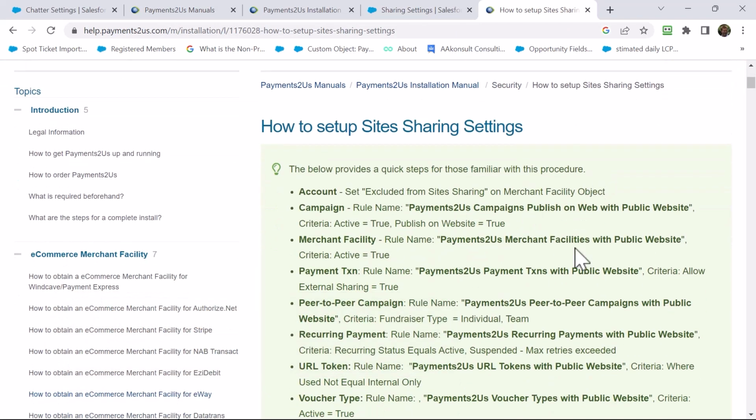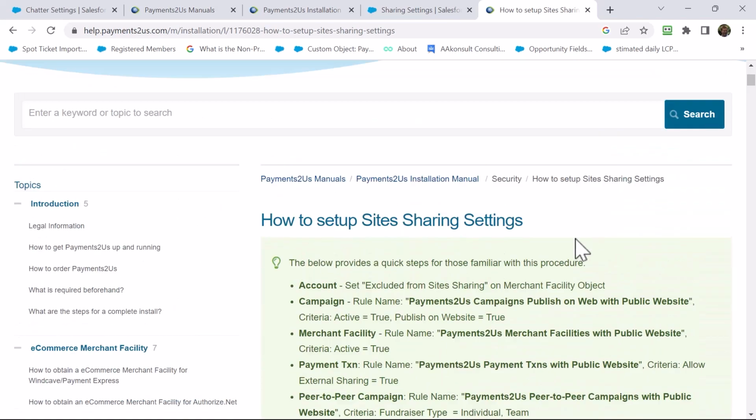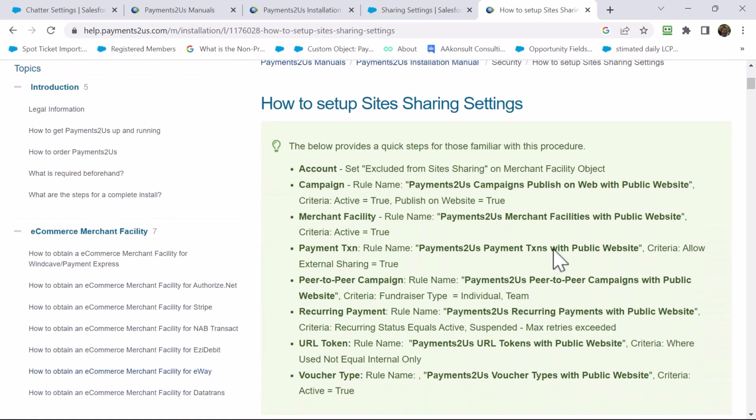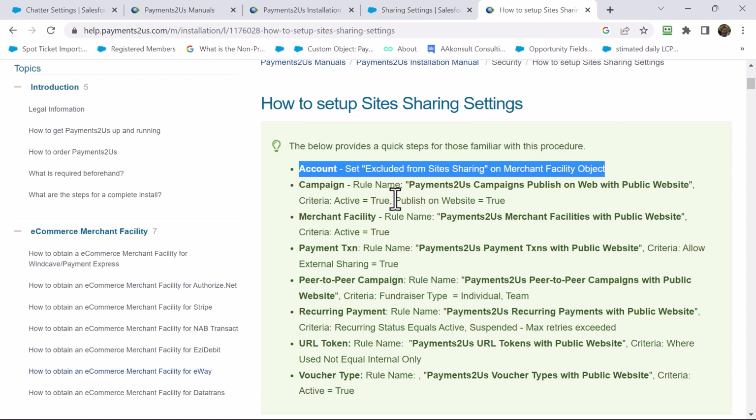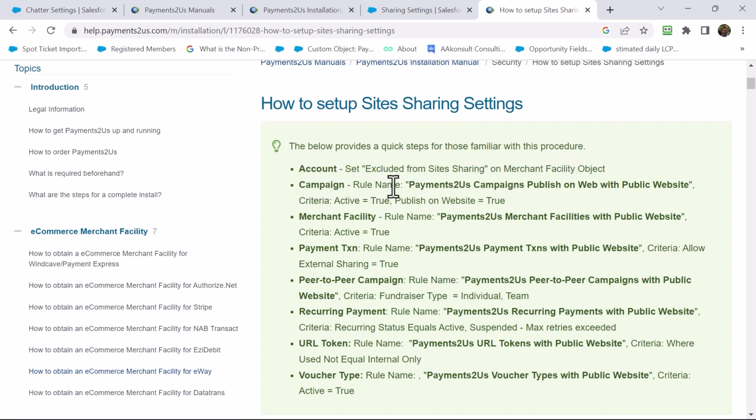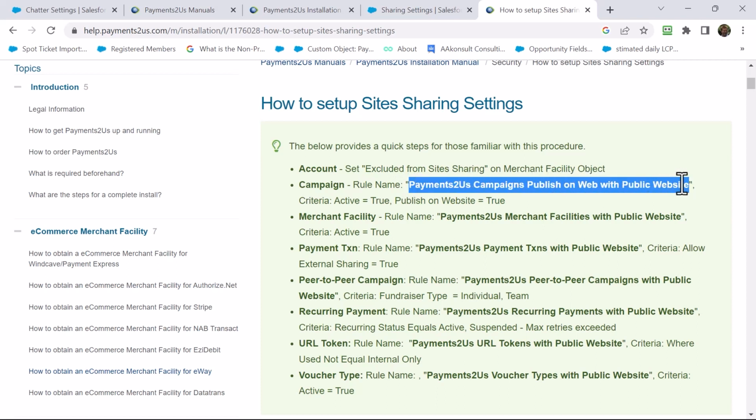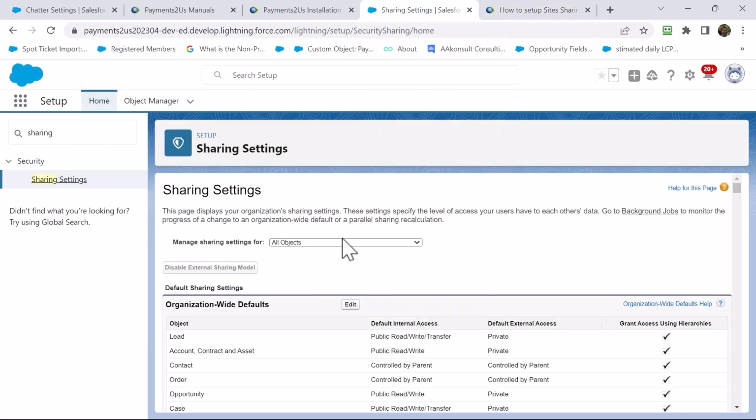This article has detailed step-by-step items in here, and you can read those. What I'll end up doing is just following the quick overview side of things. So the first one, the account level, we'll do that separately in a moment. So the first one that I need to action is setting up campaign sharing rules. So going back to the sharing settings here.